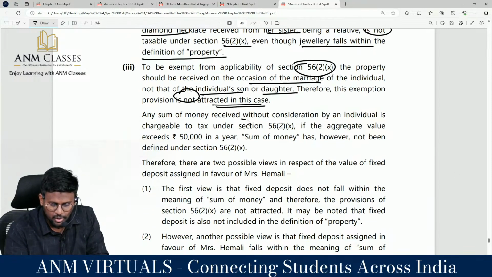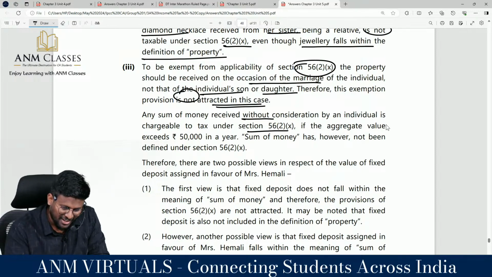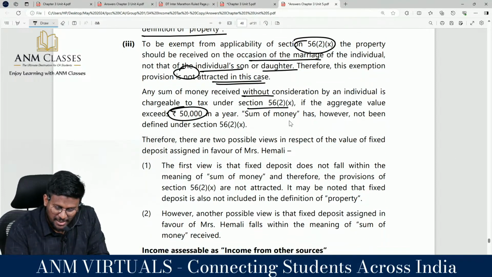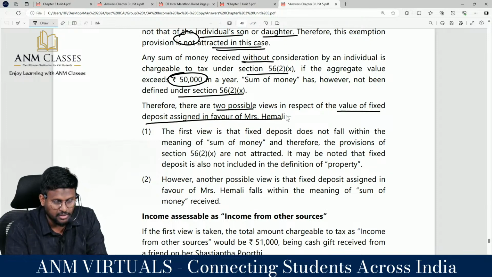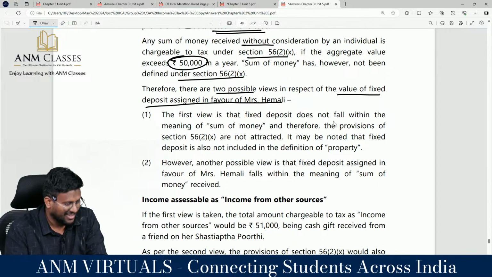Yes. Any sum of money received without consideration by an individual is chargeable to tax under section 56(2) if the aggregate value exceeds how much? Sum of money has however not been defined under section 56(2) clause 10. Therefore, there are two possible views in respect of the value of the fixed deposit assigned in favor of Mrs. Emali. Correct? Yes, the first view is that a fixed deposit does not fall within the meaning of sum of money.